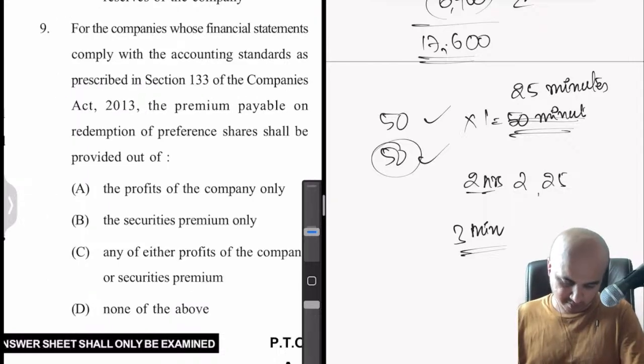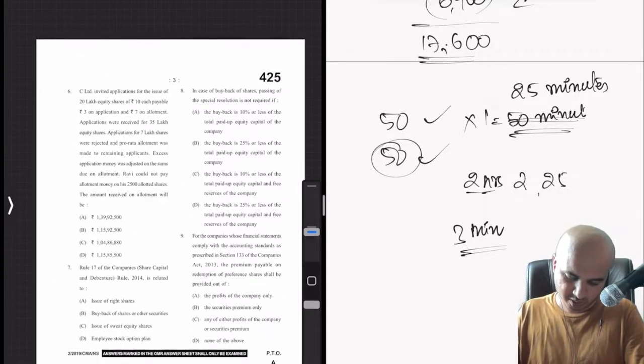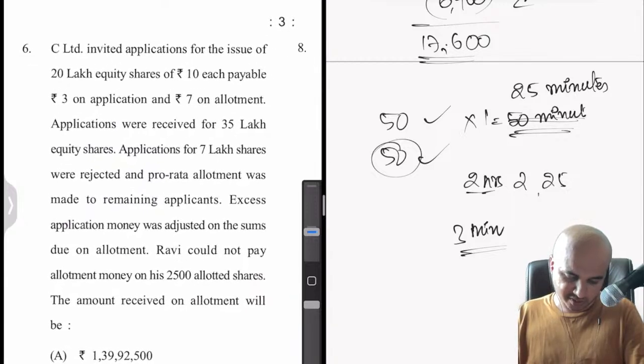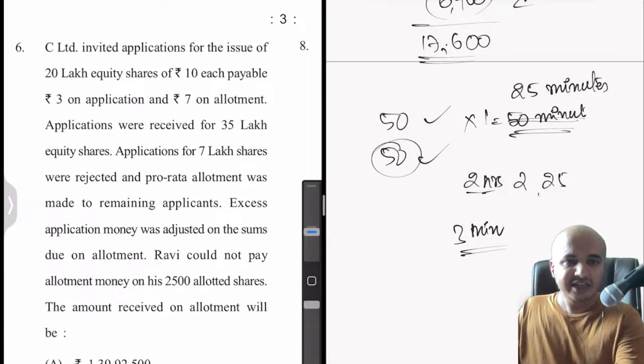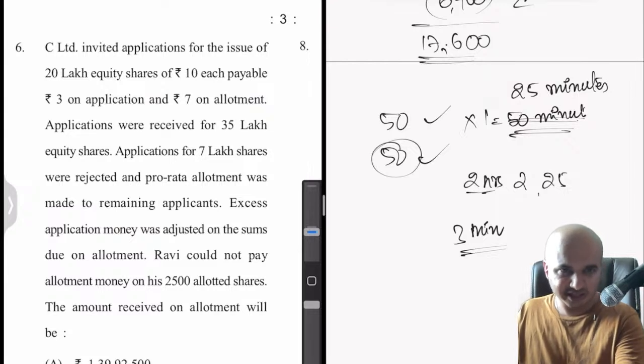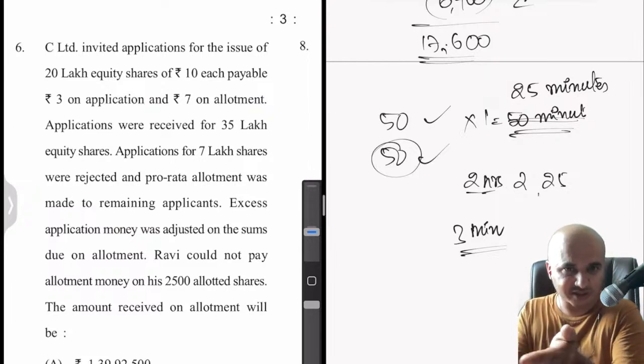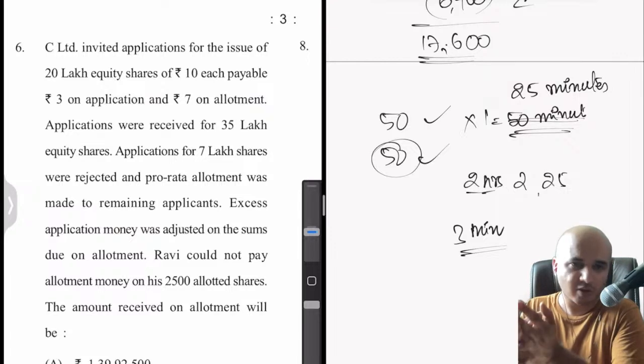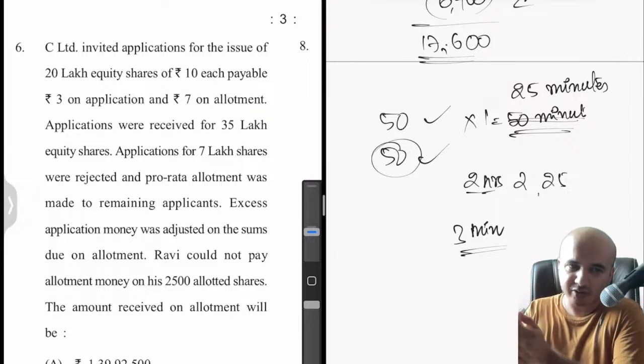Let's move to the next one. Okay, question number 6. Let's see. C Limited invited applications for the issue of, okay, once again, issue of shares. So see, there are so many questions from issue of shares. Usually it's a chapter from where they ask lots of questions. Even in the old syllabus, they did the same thing when the format was of descriptive nature. Now also they're doing the same thing. I'm sure in the new syllabus also they will do the same thing. Okay. Anyway,